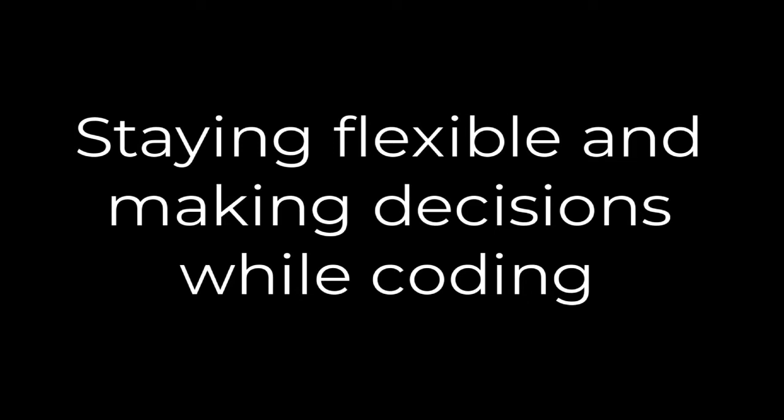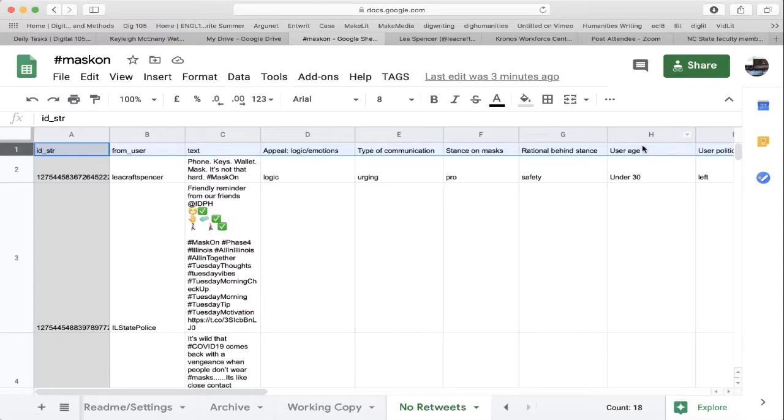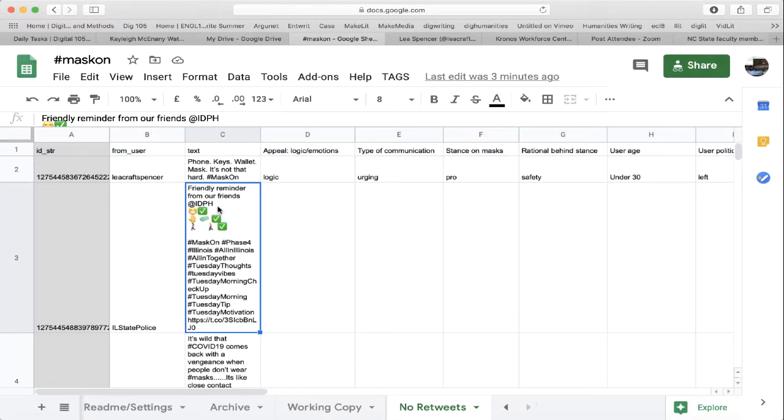As you continue to work in your spreadsheets, you're going to want to be flexible and open-minded as you finalize your coding scheme. For instance, let's take a look at this tweet. And if we look at the user information, we can see that it's coming from the state police organization. We started out thinking about individual users posting tweets, but there may be the need for another column here.